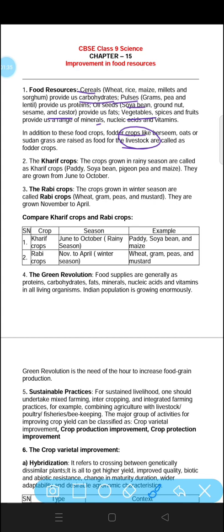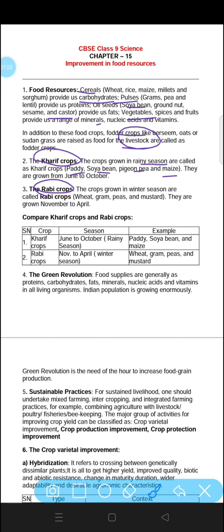Next, the crops are divided into two types. First one is Kharif crops and another one is Rabi crops. Kharif crops are those crops which are grown in the rainy season. For example, paddy, soybean, pigeon pea, maize. These all are examples of Kharif crops.